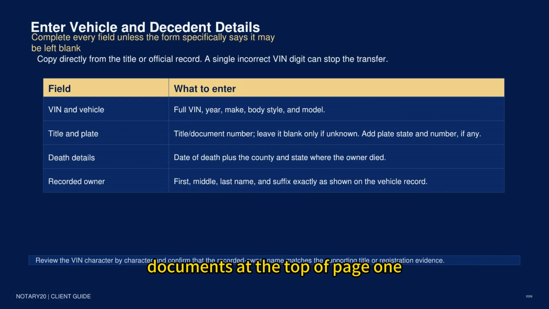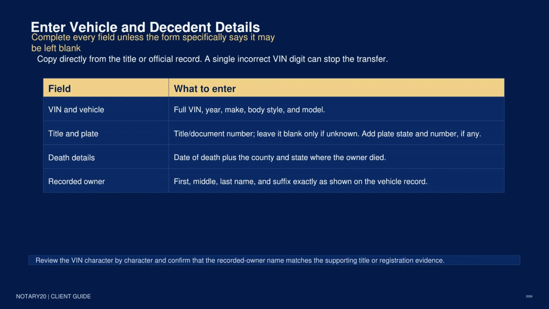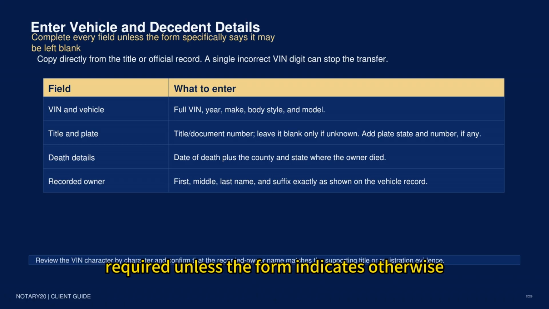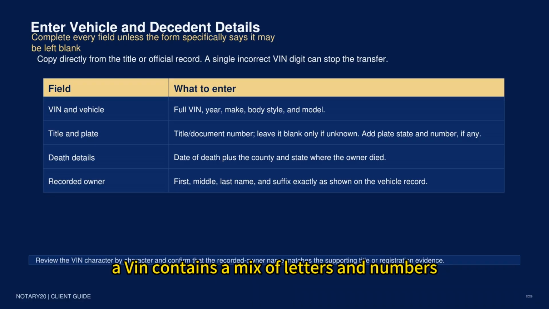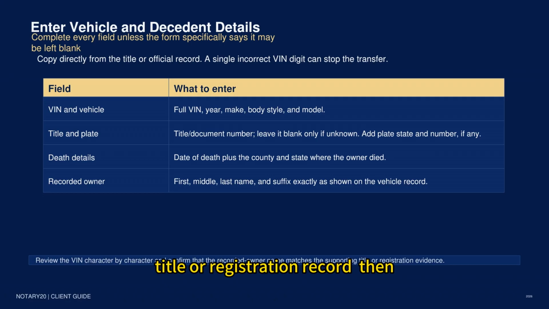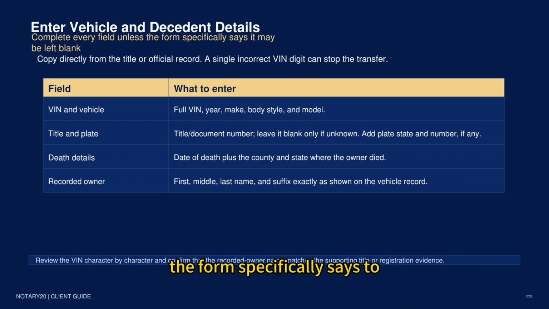At the top of page 1, complete the vehicle and decedent information section. The official instructions say all fields are required unless the form indicates otherwise. Enter the full VIN carefully. A VIN contains a mix of letters and numbers, so compare every character with a title or registration record. Then enter the year, make, body style, and model, and the title or document number. The form specifically says to leave it blank if it is unknown. Add the license plate state and number if the vehicle has a plate.